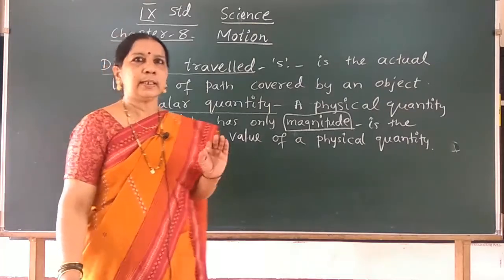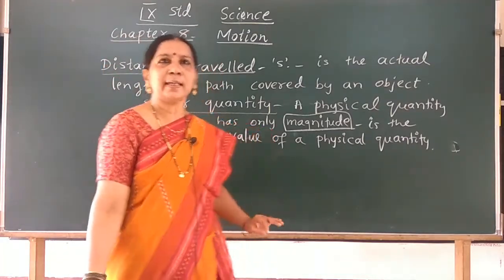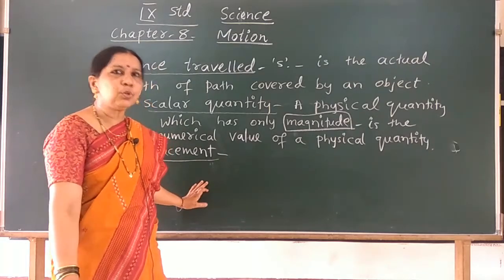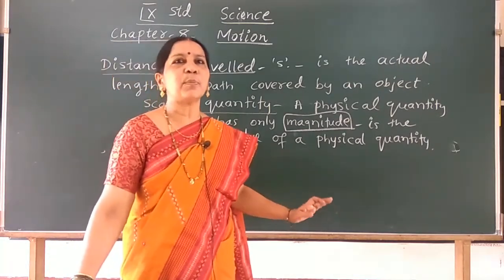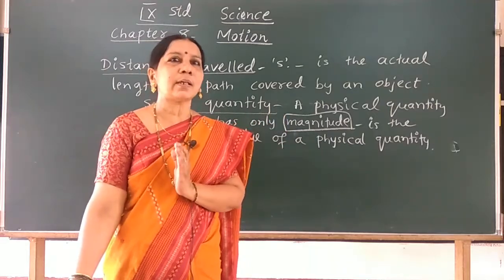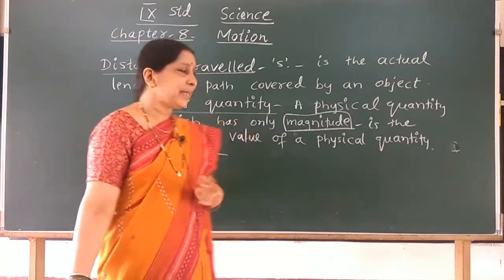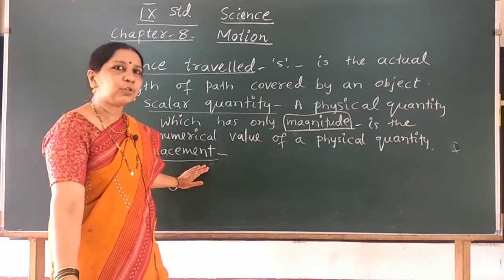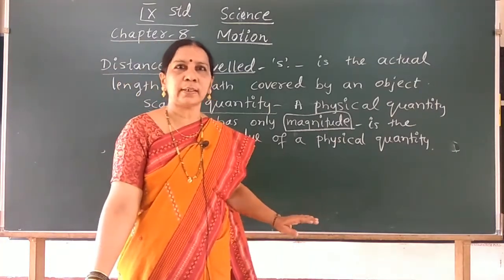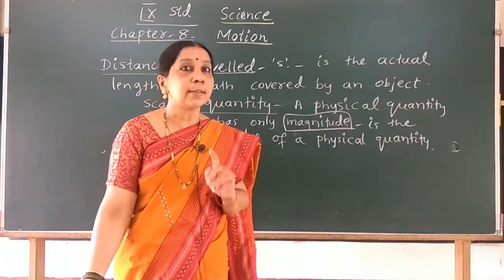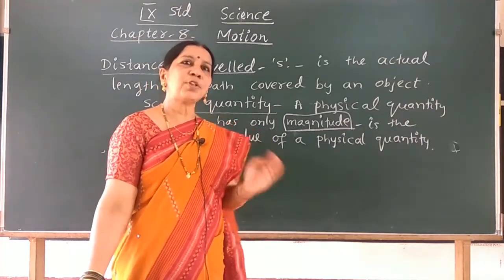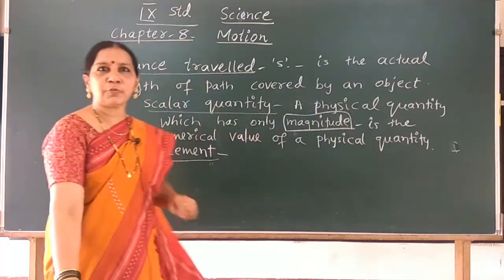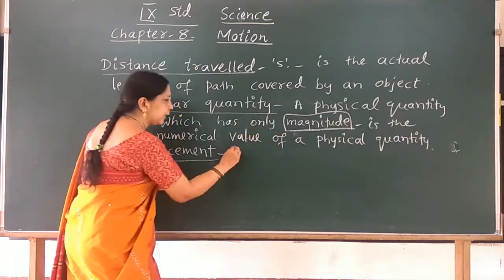But here we specify displacement by not only numerical value, the direction also is mentioned. Along which direction? It is also mentioned. Hence displacement is a vector quantity. Can you define now what is vector quantity? Vector quantity is a physical quantity which has both magnitude and direction. Now define the term displacement.